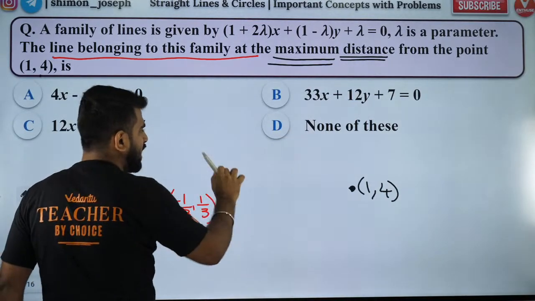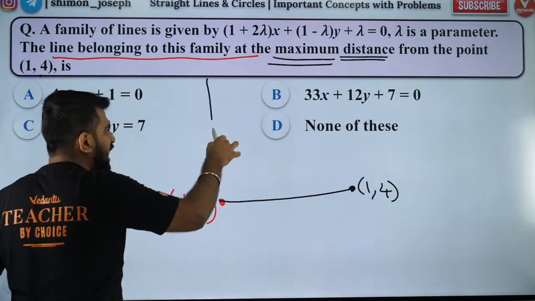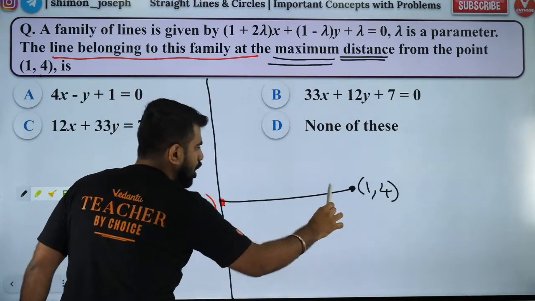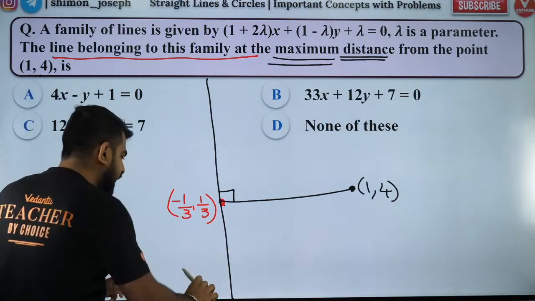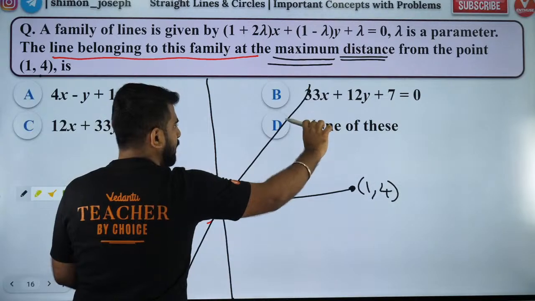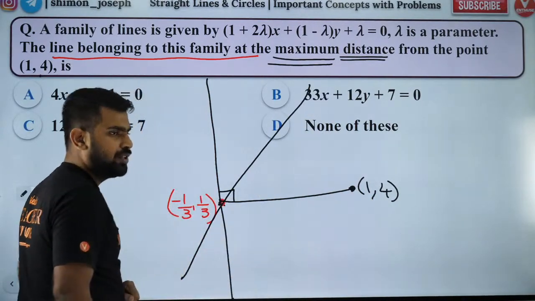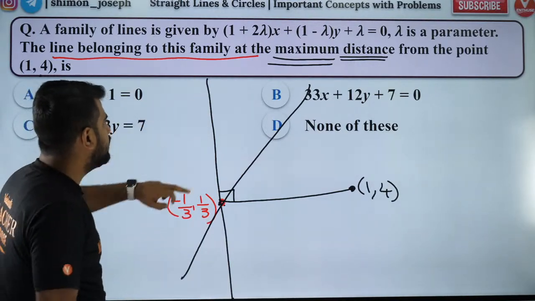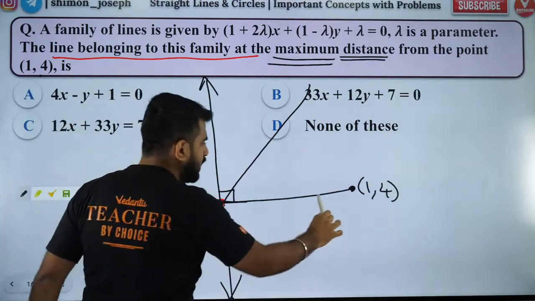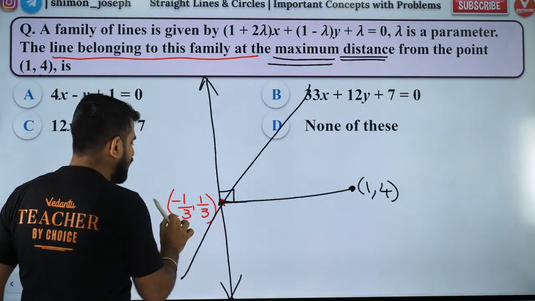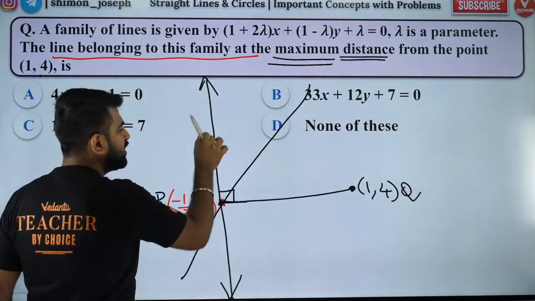For a line passing through this point to be at maximum distance from that point, it should be the line perpendicular to the line joining these two. Please don't forget this. If you draw any other inclination, the perpendicular distance will be lesser. So the line should be perpendicular to the line joining our point of intersection and our given point. That is the answer.